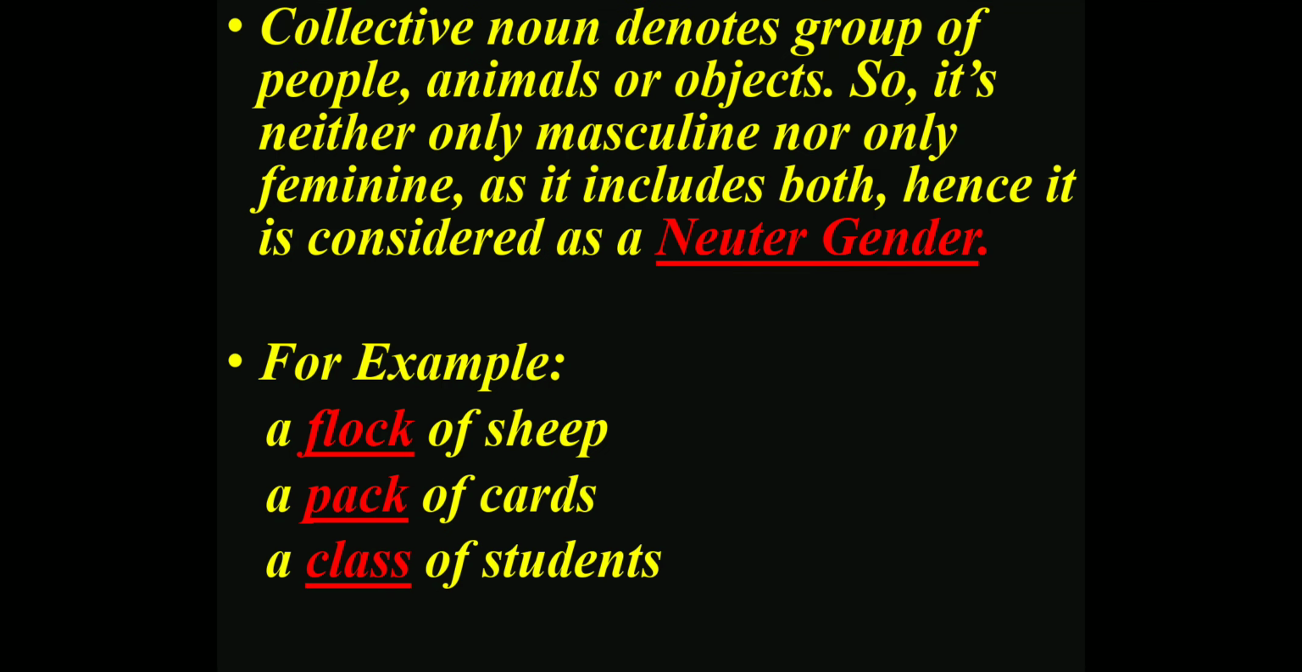Basically, masculine, the male members, feminine, the female members, and the common, when it could be masculine also and feminine also, then it is common gender. When it could be neither masculine nor feminine, then it is neuter gender. And the collective nouns also are neuter gender.